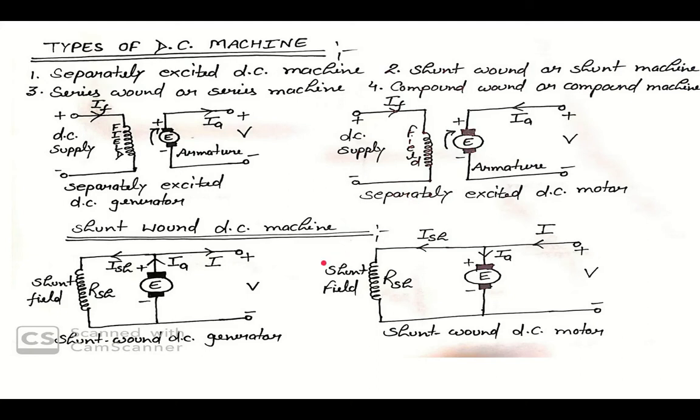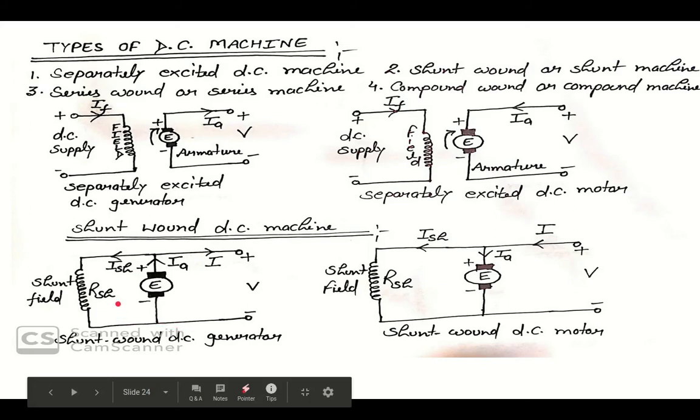Now the second machine is shunt bound or shunt machine. So, what do you mean by shunt bound or shunt machine? As we know, a machine in which the field winding is connected in parallel with armature.